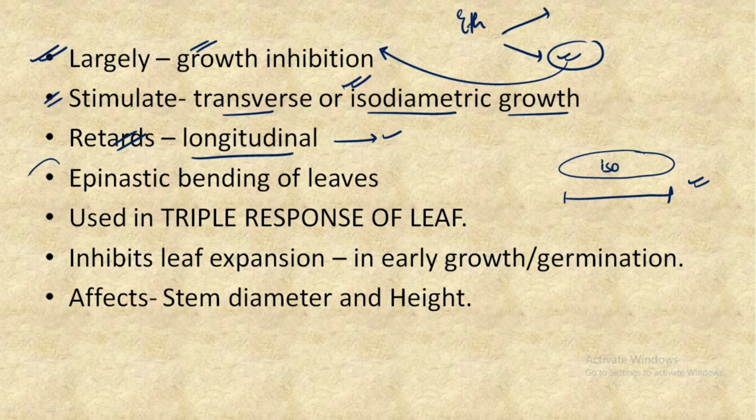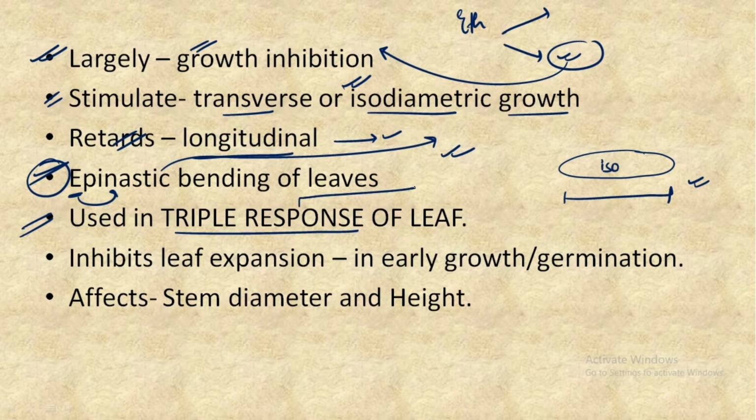It leads to the epinastic bending of the leaf. Make sure you remember that ethylene is the hormone that leads to epinastic bending of the leaves. How can you remember? E stands for ethylene, and epinastic starts with E. So it is easy to remember that ethylene leads to epinastic bending of the leaves. The next important point is that it is used in the triple response. We will understand this in detail in the next slide.